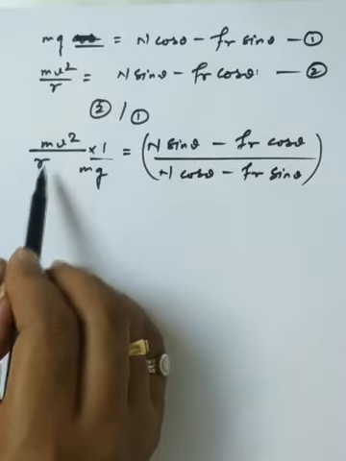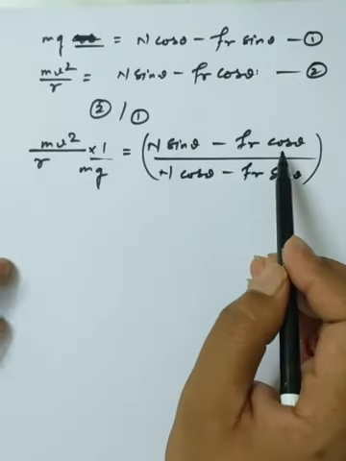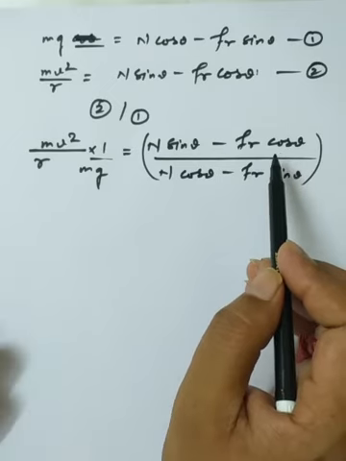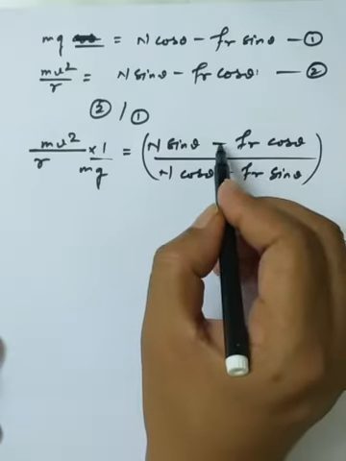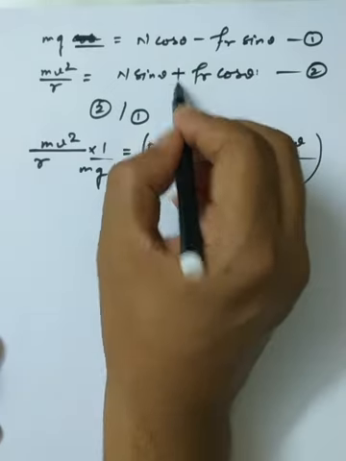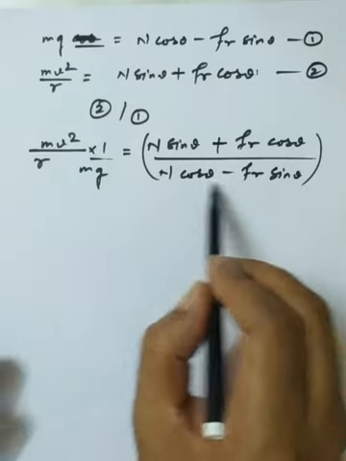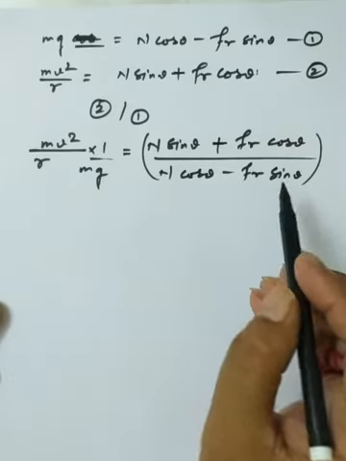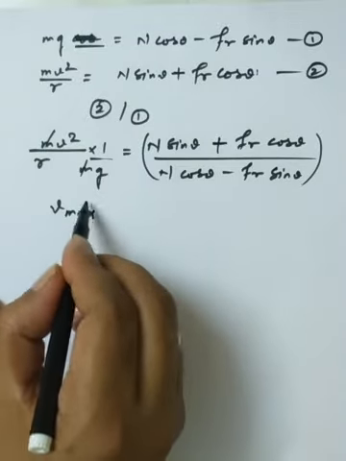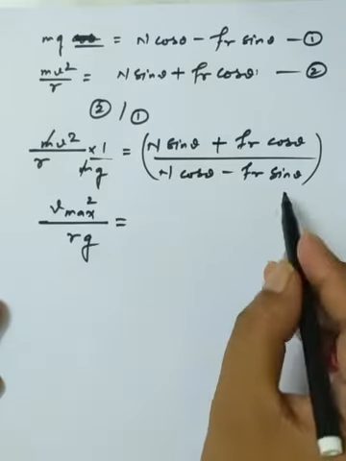So I am writing mv square upon r into 1 upon mg, that is equal to N sin theta plus fr cos theta, divided by N cos theta minus fr sin theta. Now I am cancelling m with m. So the maximum velocity we have is v square upon rg, and we are solving this portion.